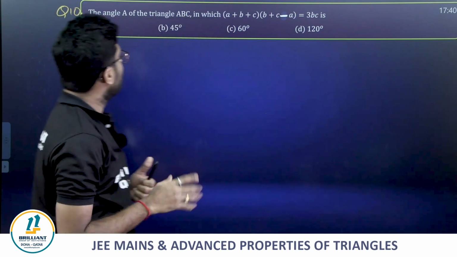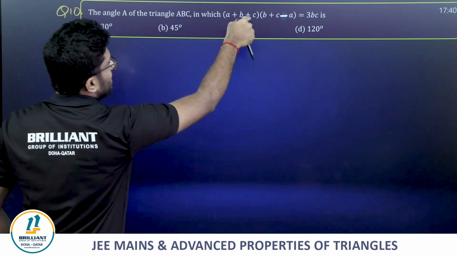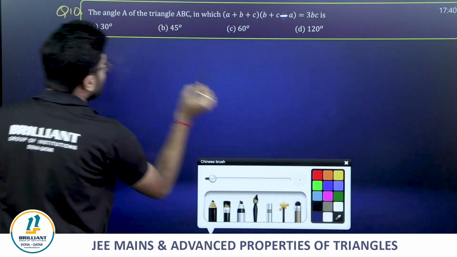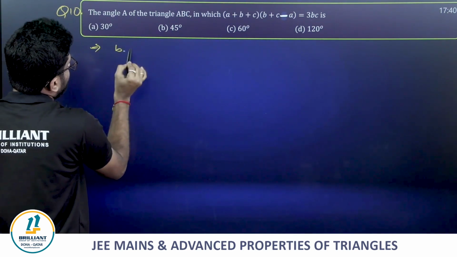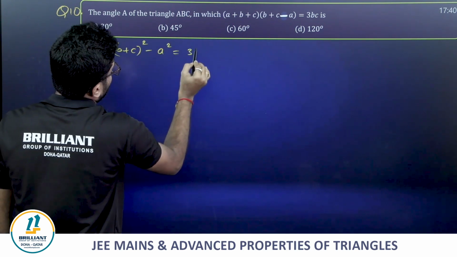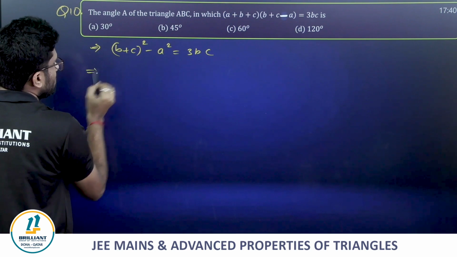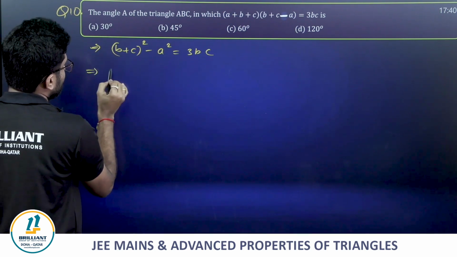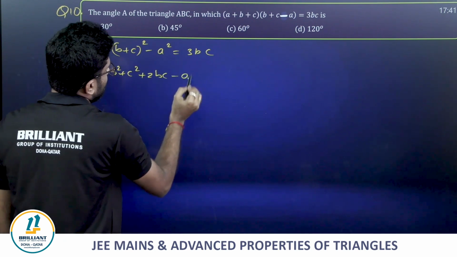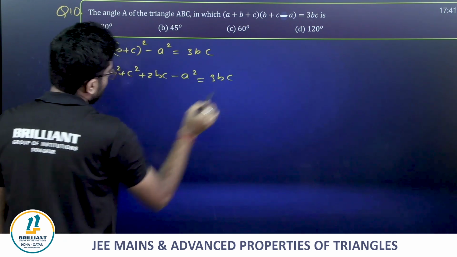Clear, guys? Now, this is b plus c plus a into b plus c minus a. So clearly we can write it as b plus c whole square minus a square is equal to 3bc. What is b plus c whole square minus a square, guys? b square plus c square plus 2bc minus a square is equal to 3bc.